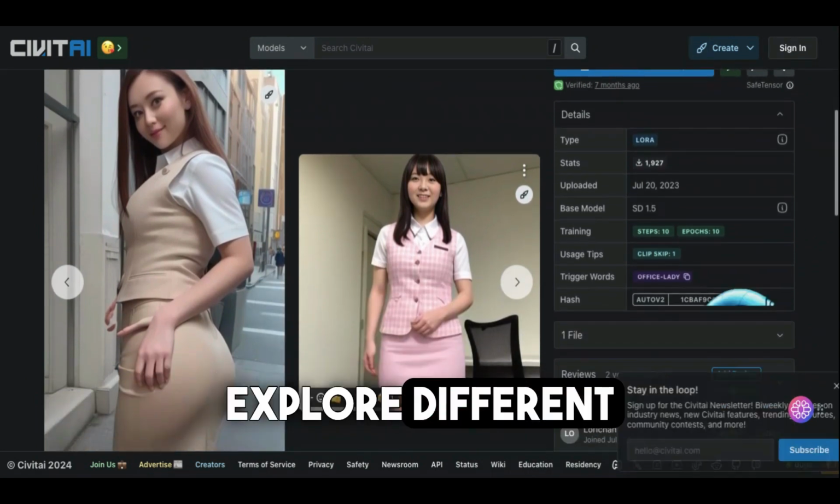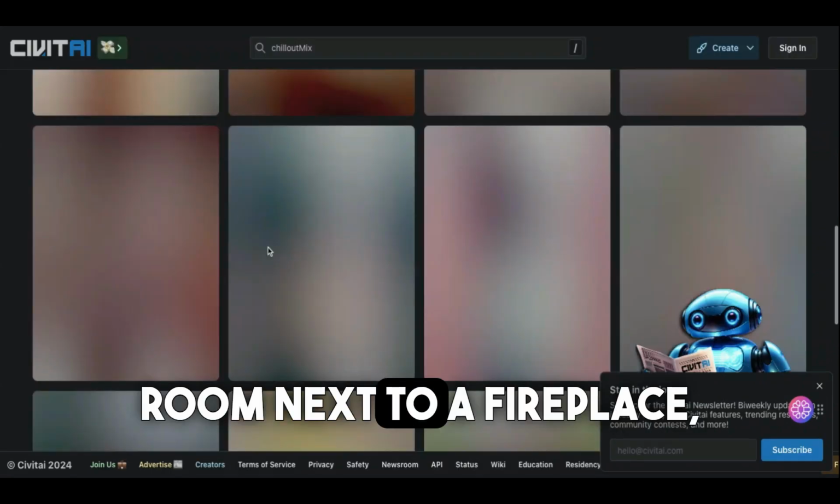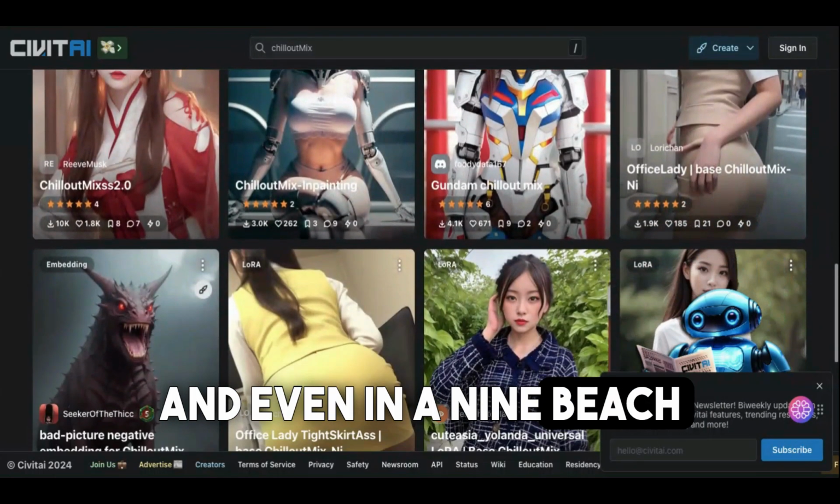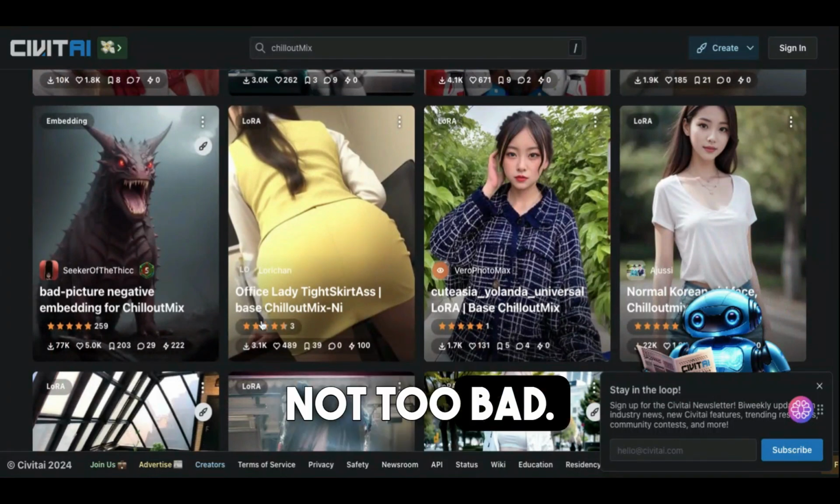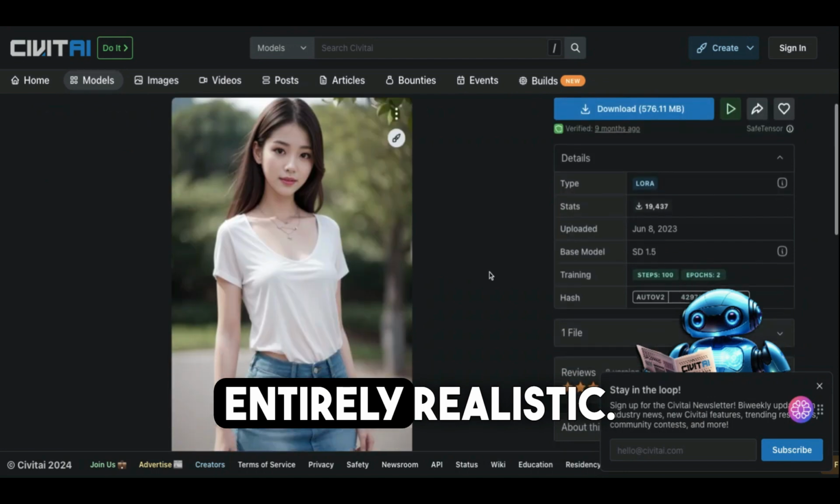We can explore different scenarios, such as being outside in a winter coat, inside in the living room next to a fireplace, and even in a beach episode. Currently, it's not too bad, but I must admit, at times, the faces may not appear entirely realistic.